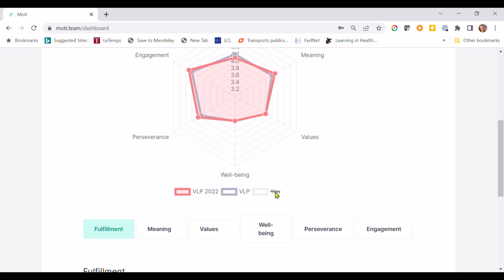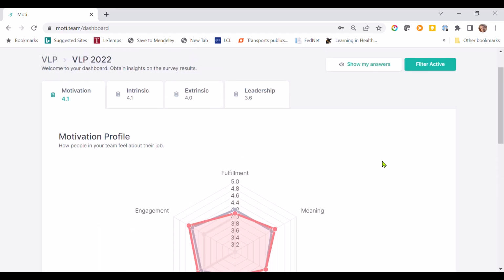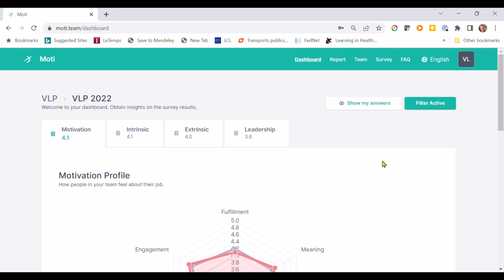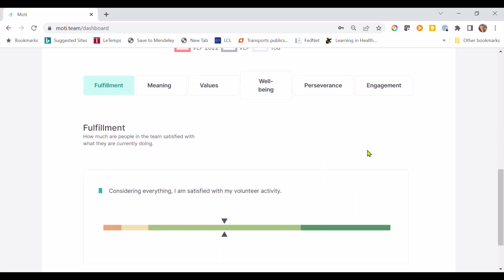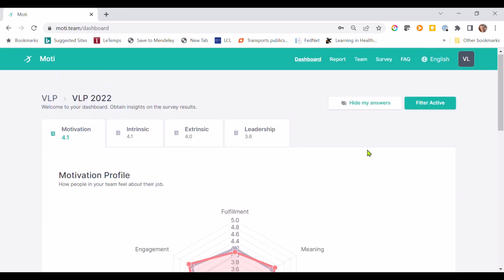In fact, you notice that I've actually disappeared. So if I try to show my answers, I'm not here. Oh, I am here. Okay, so I still can compare myself with the ladies. Oh, that's nice to know. Okay, so this concludes this very quick tutorial on the dashboard.